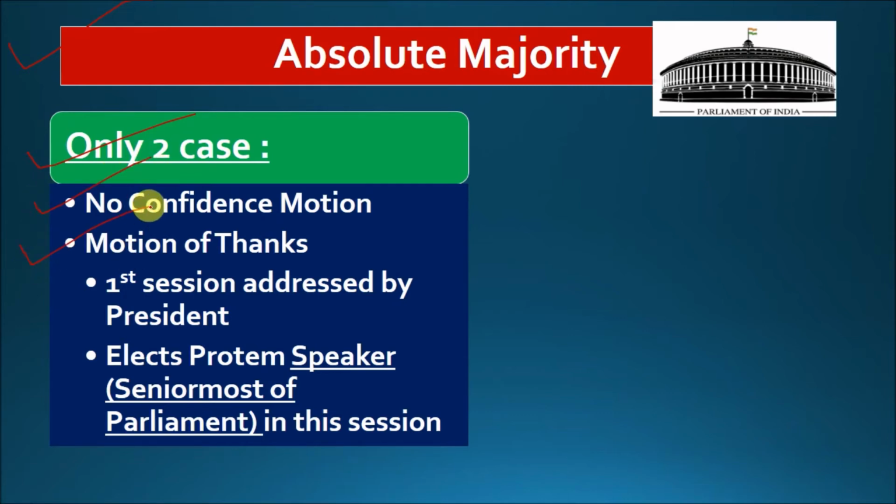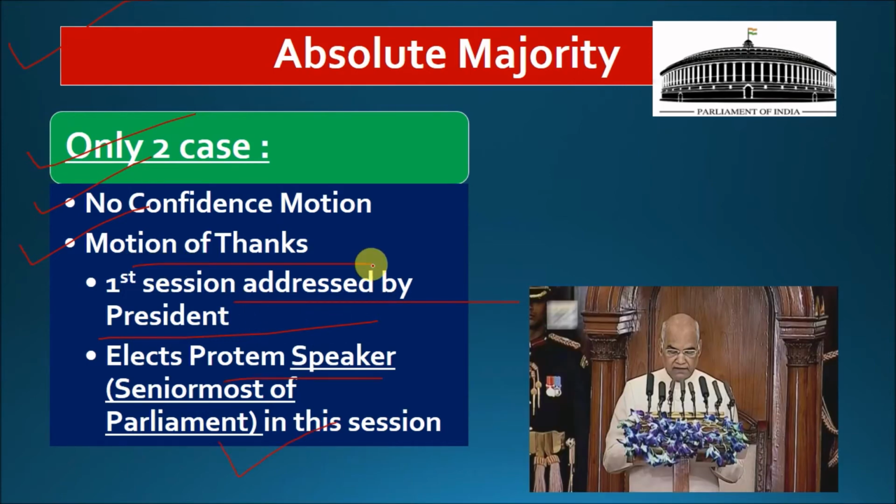So when election takes place, the elected party, the ruling party, is asked to form the government. But before that, there is the first session of parliament which is addressed by the president. There is a motion of thanks. That means what? Again the voting is done and the ruling party should get a mandate over here. If it does not get the mandate, then the government cannot be formed.